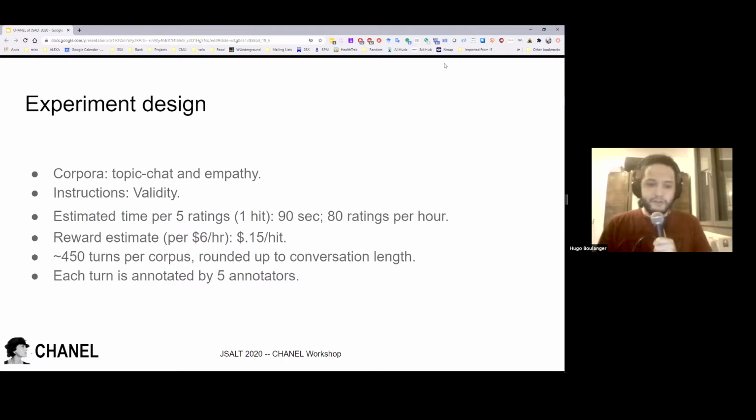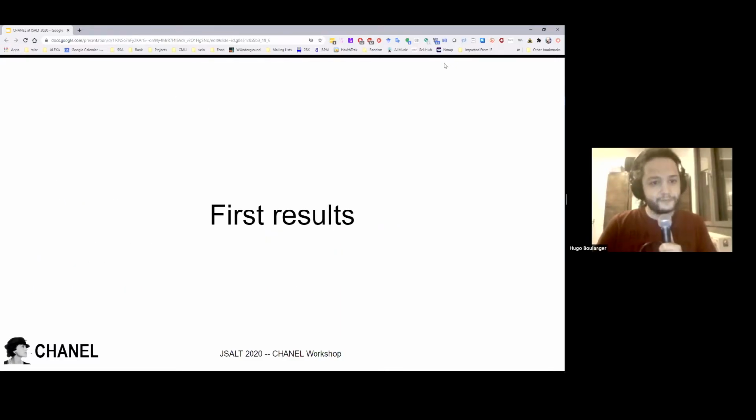What we wanted was to have around 5 annotators for each turn. Why 5 and not fewer? Because since it was the first trial, we wanted to know how reliable those annotators were.